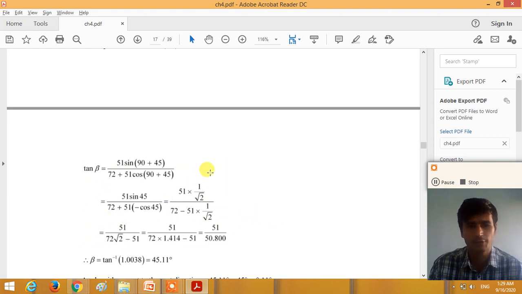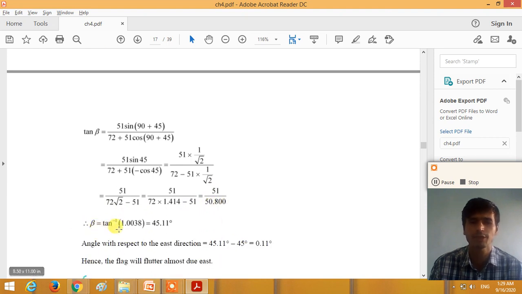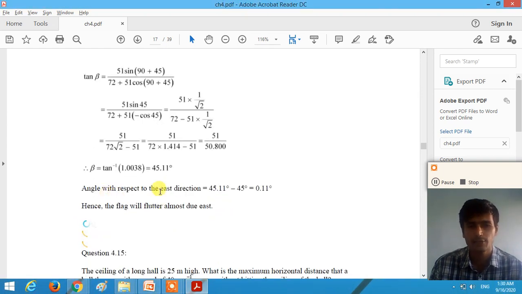So if you calculate this, we get 51 divided by 50.8. That is, beta is equal to tan inverse of 1.0038, approximately 1. So we get an angle of 45.11 degree. So the angle with respect to the east direction is 45.11 minus 45, that is 0.11 degree.